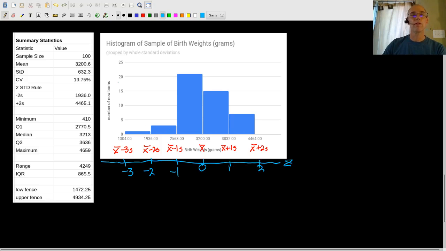So this is a number line based on z-scores. And above, this number line up here is just the birth weight in grams. All right, so each of these numbers on the number line are all the same distance apart, and the distance I picked to make them spread out is exactly or pretty close to the standard deviation there. So you can scale by any number you want, whole numbers, decimals, anything.